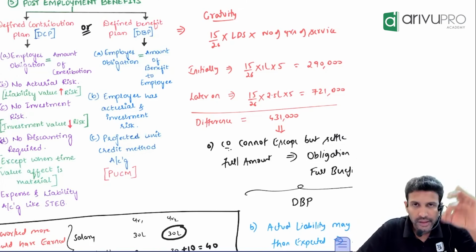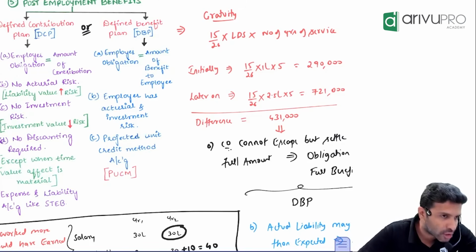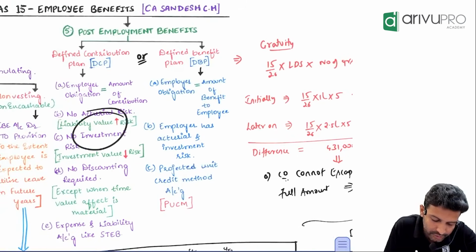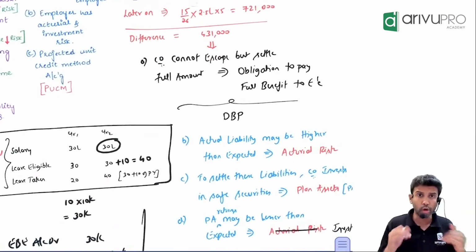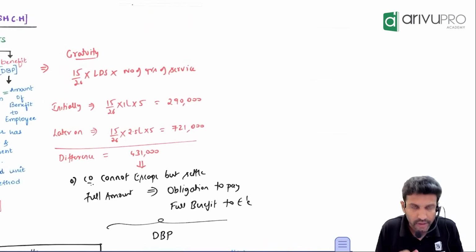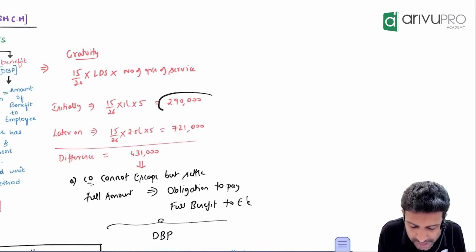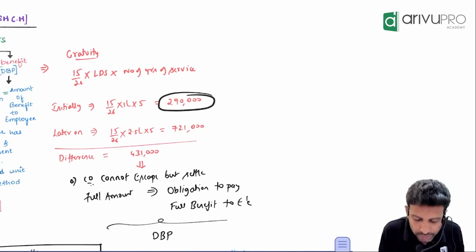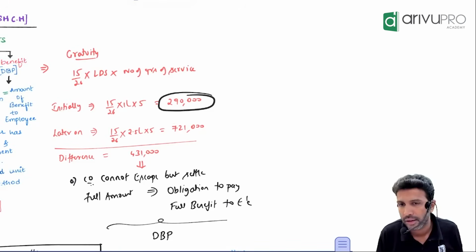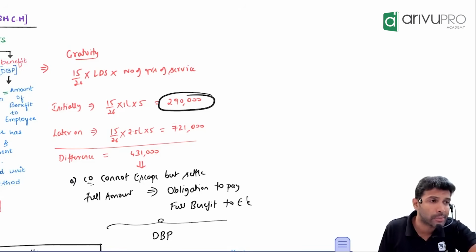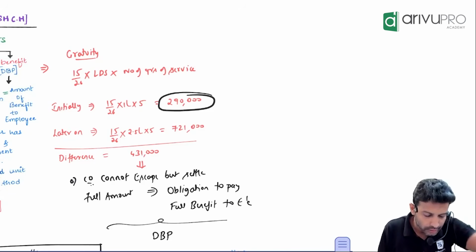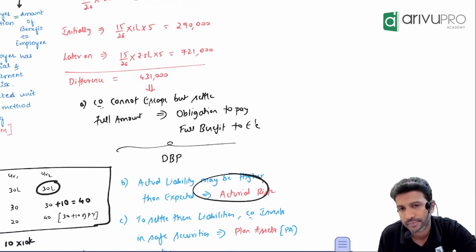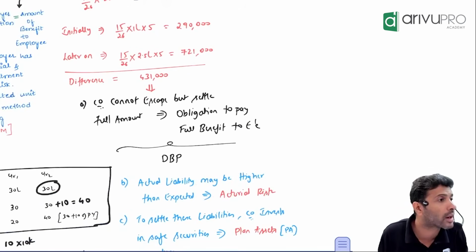Now, in this defined benefit plan, there is actuarial risk as well as investment risk. What do you mean by actuarial risk, sir? Check this example. Initially, the company thought the liability would be 290. Finally, it turned out to be 720. So there is a risk that the actual liability can be more than expected. That we call actuarial risk.